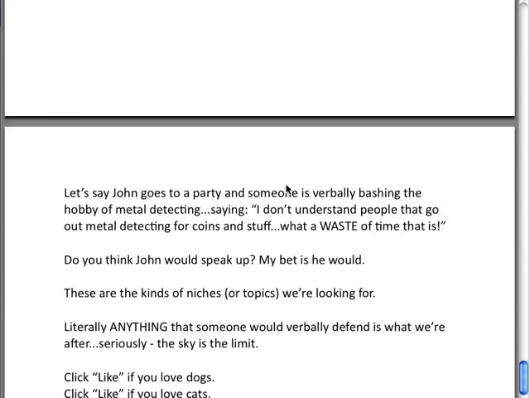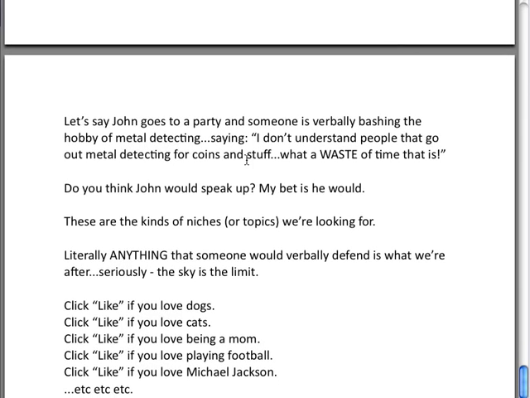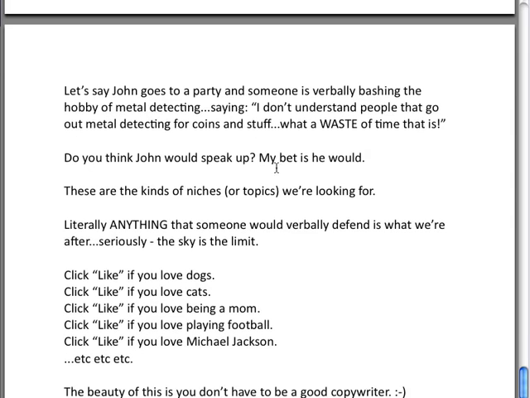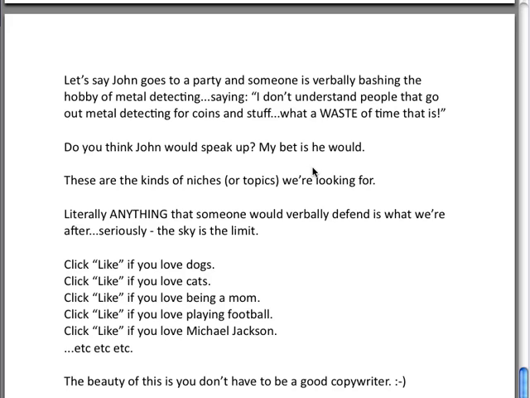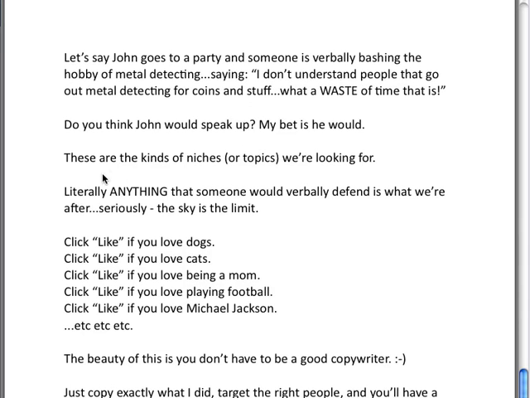Let's say John goes to a party and someone is verbally bashing the hobby of metal detecting, saying, I don't understand people that go out there metal detecting for coins and stuff. What a waste of time that is. Do you think John would speak up, and be a little upset? My guess is that he would, because he enjoys the time that he spends with his kid. And so these are the kind of niches or topics that we're looking for.